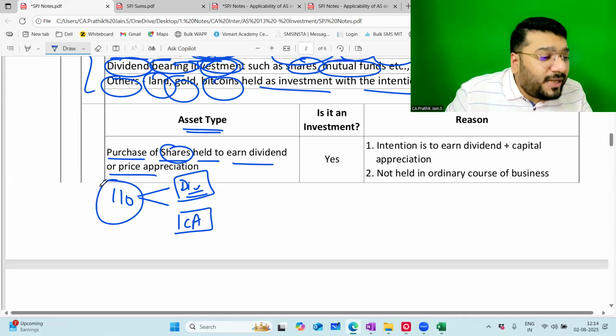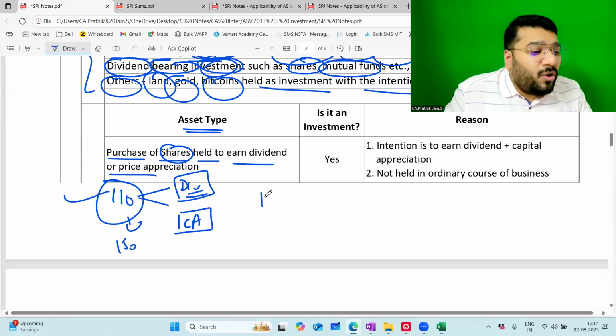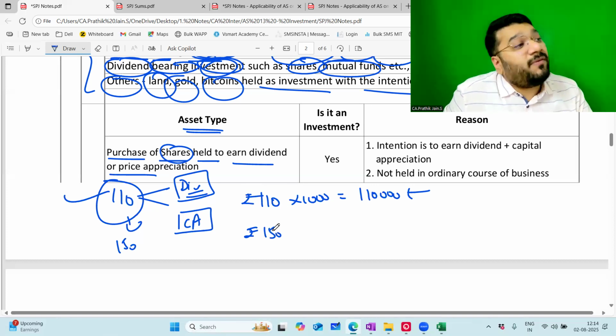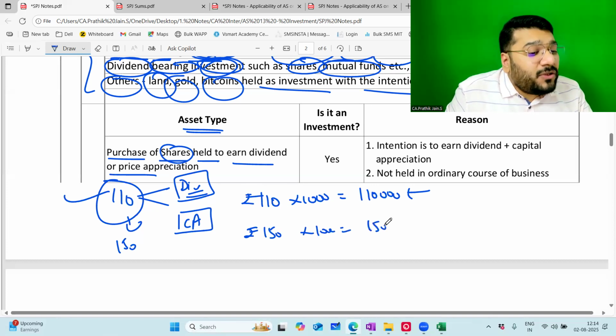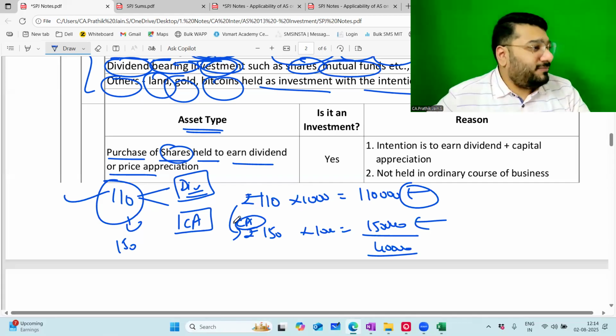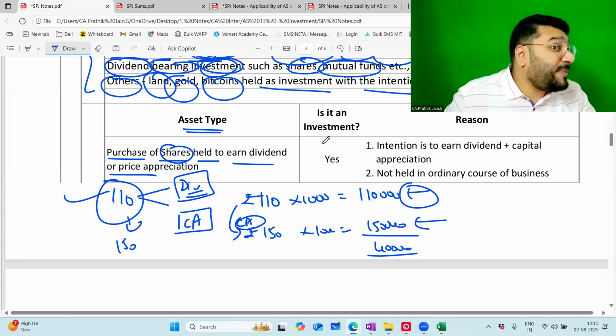So I am investing 110 rupees in one share so that this will become 150 one day. So like that I'm buying 1000 shares. 110 rupees per share into 1000 shares I'm buying. How much it is? 1,10,000 I'm investing. Why? Because I have a desire that this share price should become 150 one day. So how much it is? 1,50,000 rupees. So now 1,10,000 what I invested, I wanted to become 150 so that I can make a profit of 40,000 rupees. So this increment is called as capital appreciation.